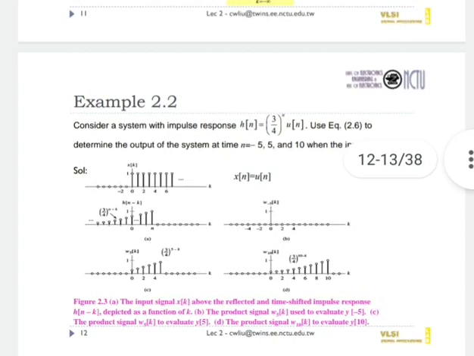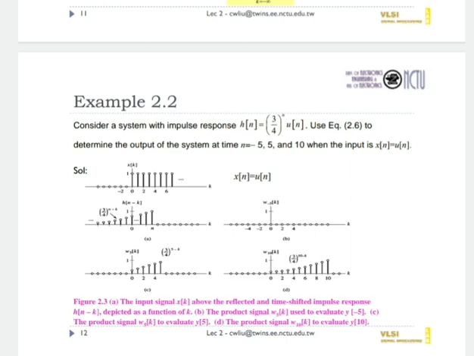Now when x of n is equal to u of n, here it is given. The first diagram is for x of k, the second diagram is for h of n minus k, meaning there is a shifting. So the input signal x of k is shown above the reflected and time-shifted impulse response h of n minus k, depicted as a function of k. Then the second diagram is for the product signal w_-5 of k used to evaluate y of minus 5.